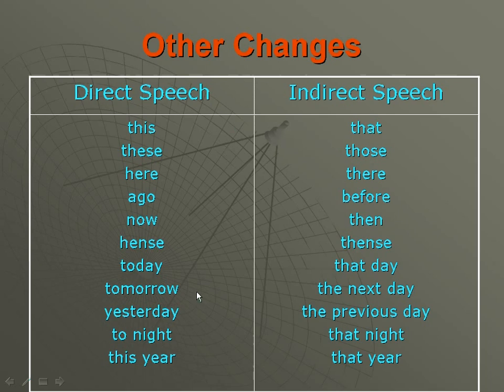And these words are the following: this, that, these, those, here, there, ago, before, now, then, hence, thence, today, that day, tomorrow, the next day, yesterday, the previous day, tonight, that night, this year, that year.